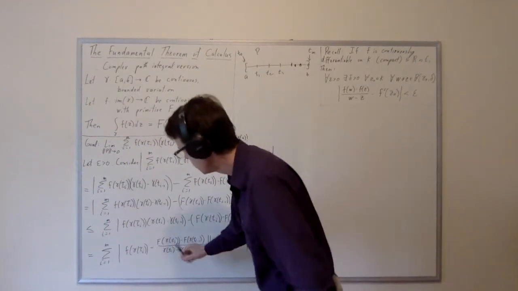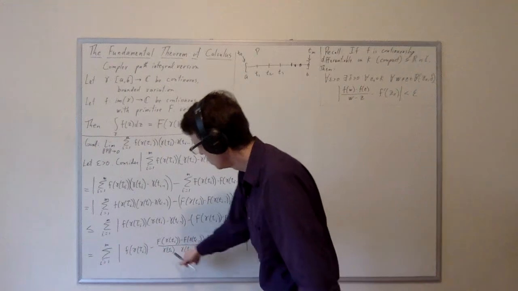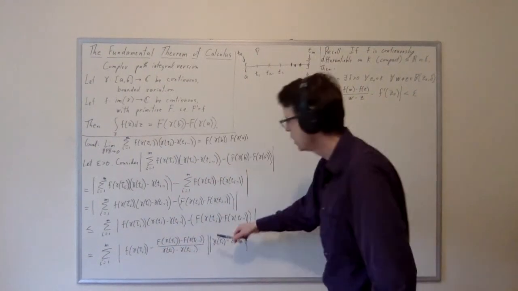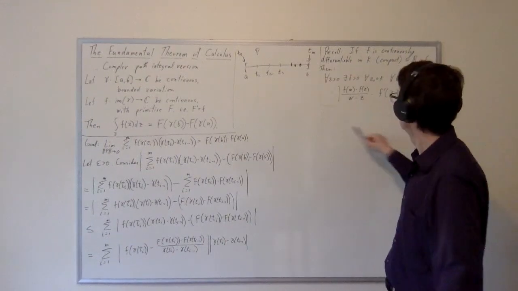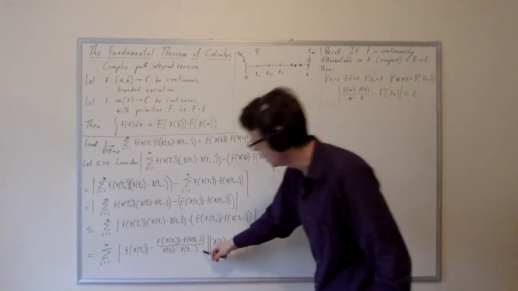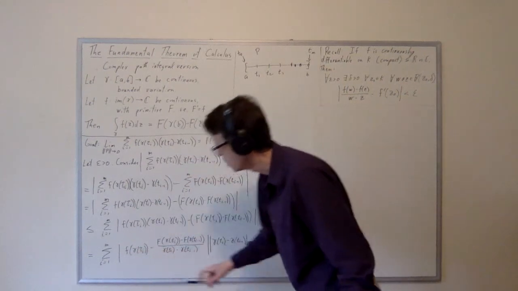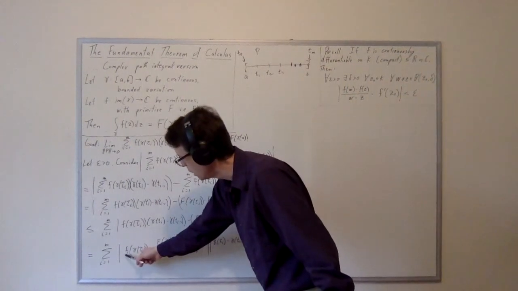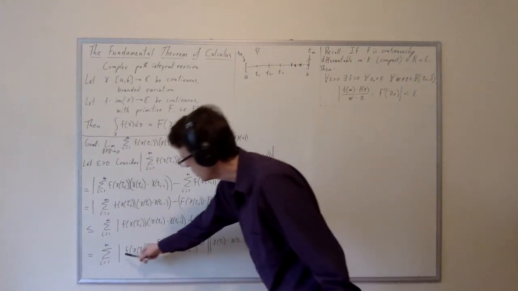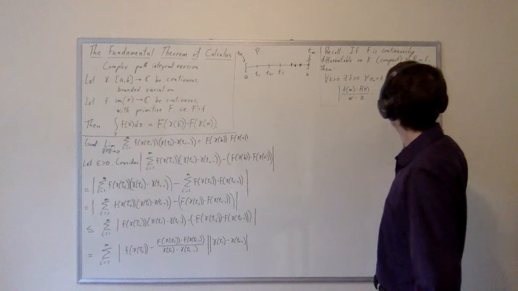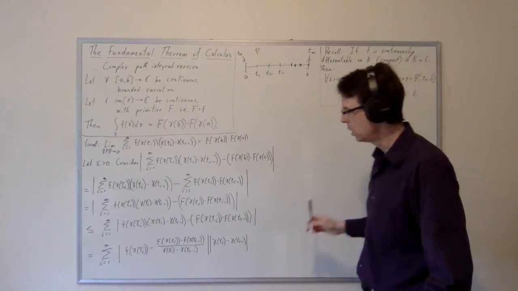Before we get to the little problem here, the reason for this is that I'm angling for this formula. I want this to be a comparison between something that looks like a difference quotient and something that looks like a derivative. And remember that little f is the derivative of cap F. So this really does look like the derivative of what's going on for the difference quotient here. So I'm looking at this formula and I'm going to try to use it.